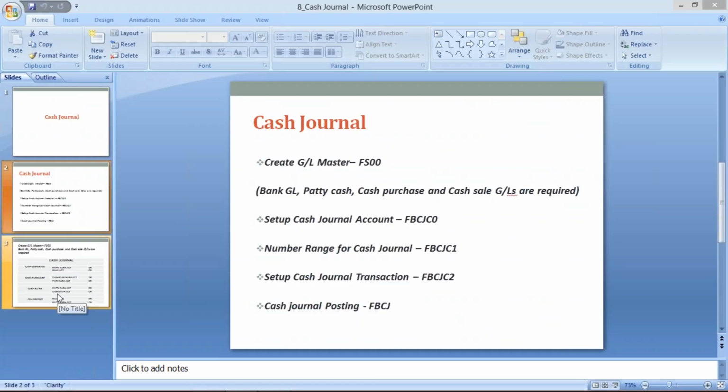At most, if we talk about the GL creation, how many GLs are we going to create? Here I have specified: bank GL is required, petty cash GL is required, cash purchase, whatever purchase related transactions are there. We are going to post all the purchases in a single GL called cash purchase, whether it is stationery, tea, coffee, lunch, dinner, or paying the daily wages laborers.